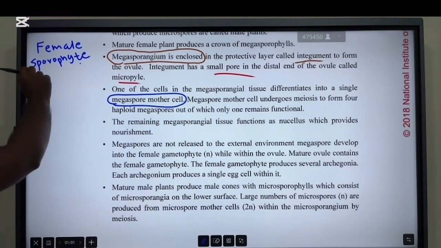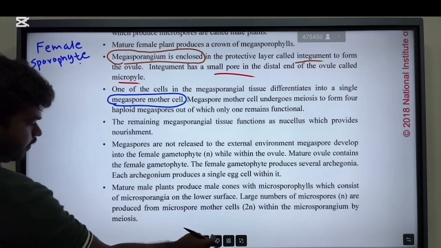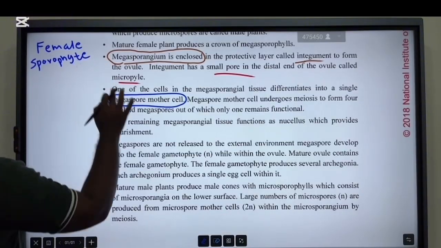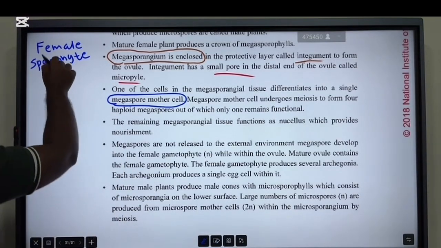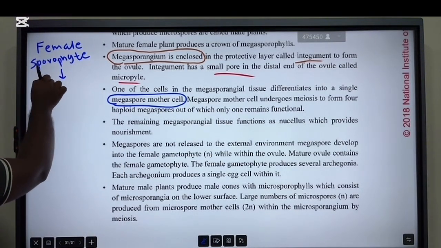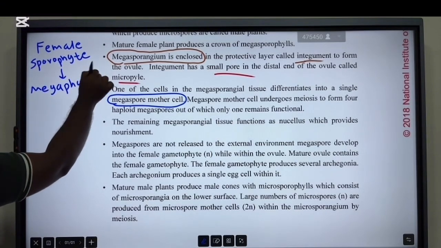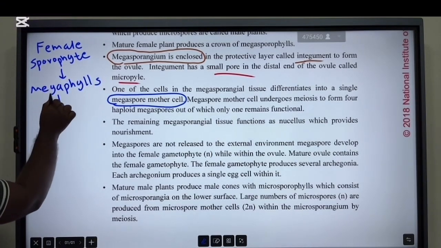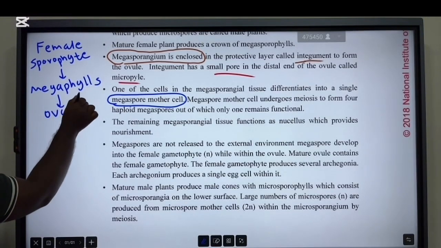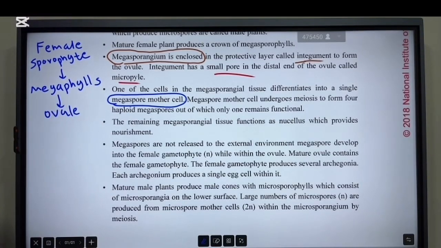Then there are ovules. Within the ovule, there are various parts.